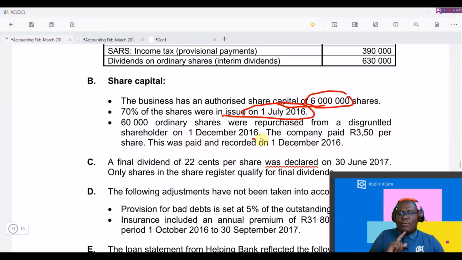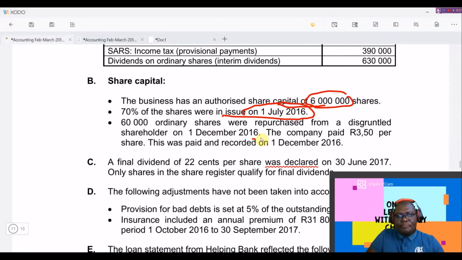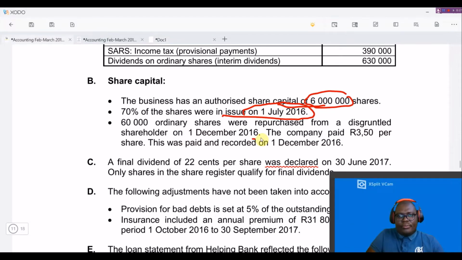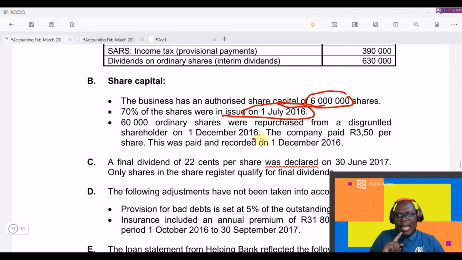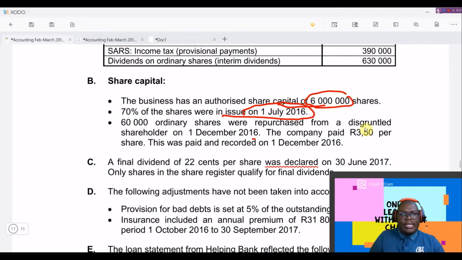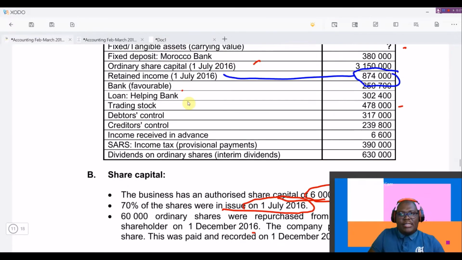Okay, so now we need to calculate firstly the average price, to understand how much was the selling price of the bought shares, and then to understand the loss that the business made when they bought back the shares. And I will explain how this affects our retained income.